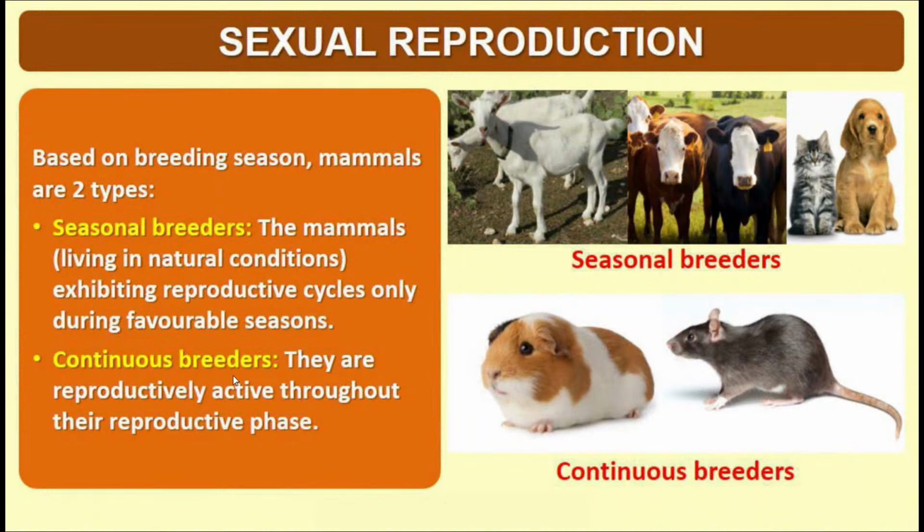But in case of continuous breeders, the reproduction can take place after attainment of puberty or adult stage at any time of the year. That is, once the puberty is achieved, the reproduction can take place thereafter at any time. So therefore, these animals are referred to as continuous breeders. They may be called permanent breeders as well. And in this case, we can cite the example of human beings.